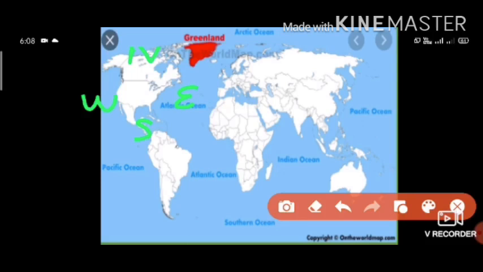Now the location is Greenland is to the northeast of North America. Now you see this is Greenland. So what is the location of Greenland? Greenland is to the northeast of North America.